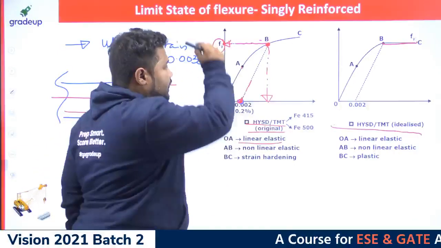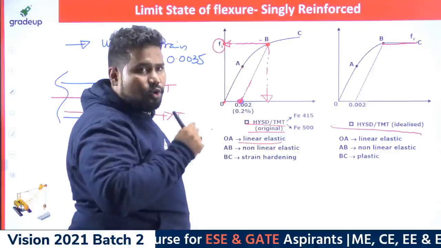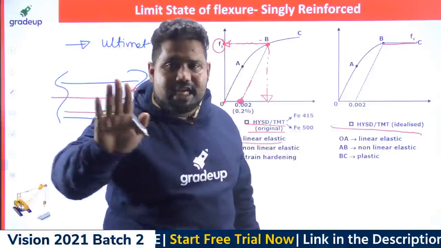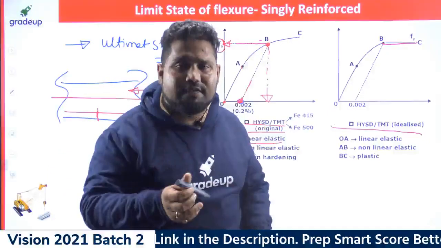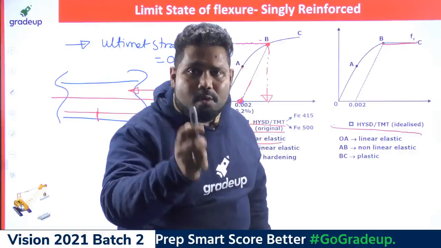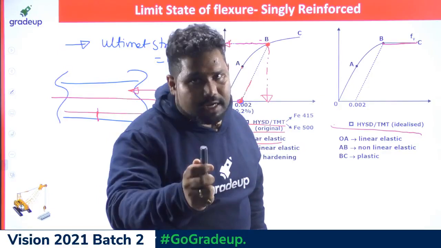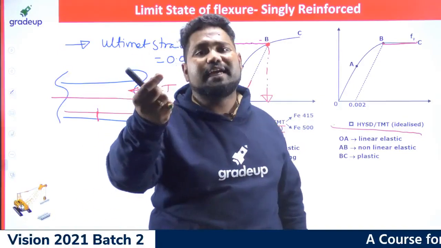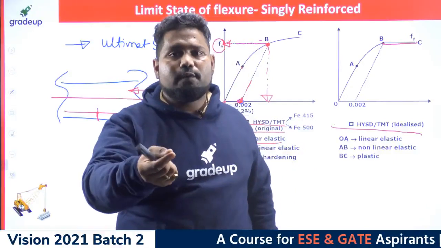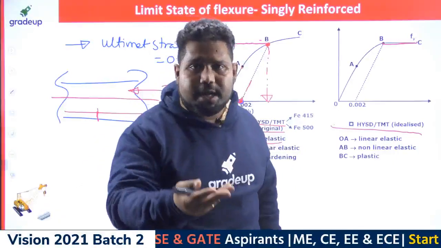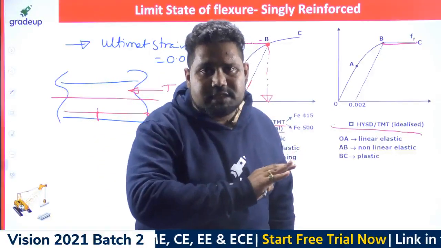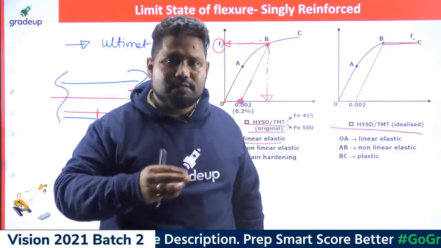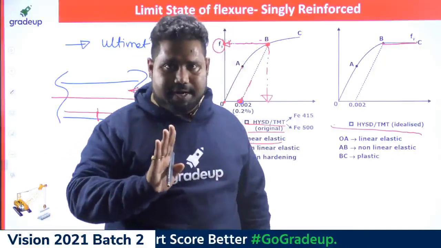If there is an upper yield and lower yield, we consider only the lower yield point, because the lower yield point will not change with respect to the grade of steel and the shape of the steel rod over which you are investigating the stress. The upper yield point may change, as it is shape and size sensitive, whereas the lower yield point is irrespective of shape and size. So that's the reason why we only rely on the lower yield point.